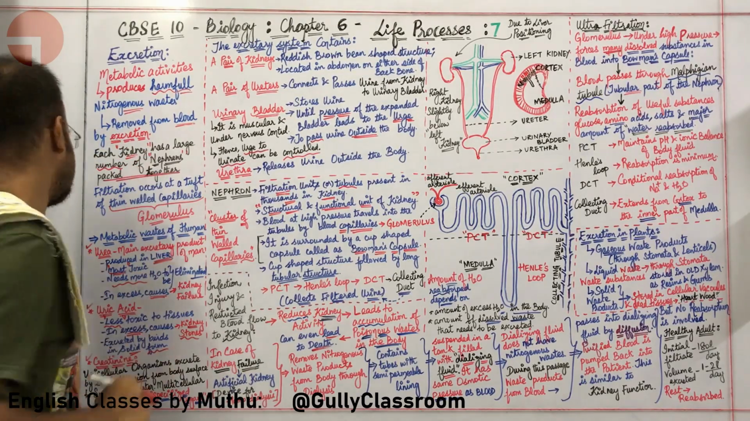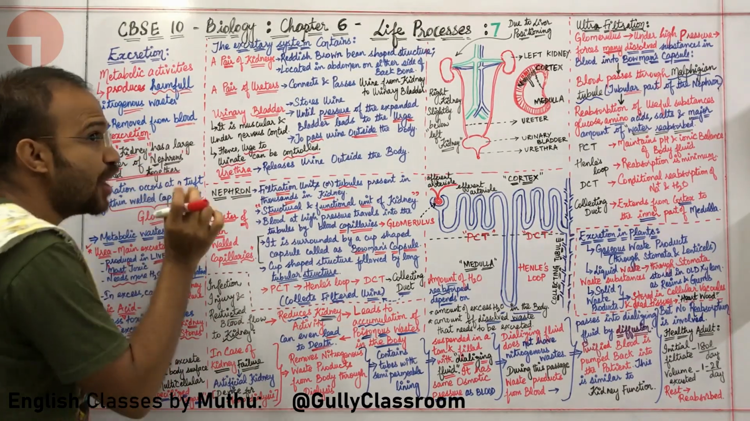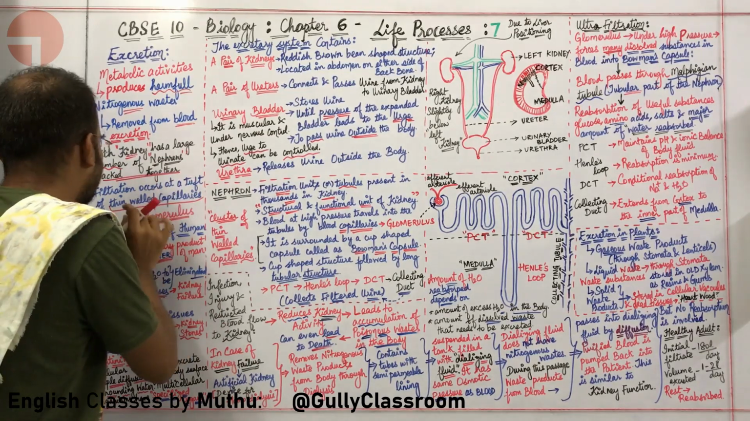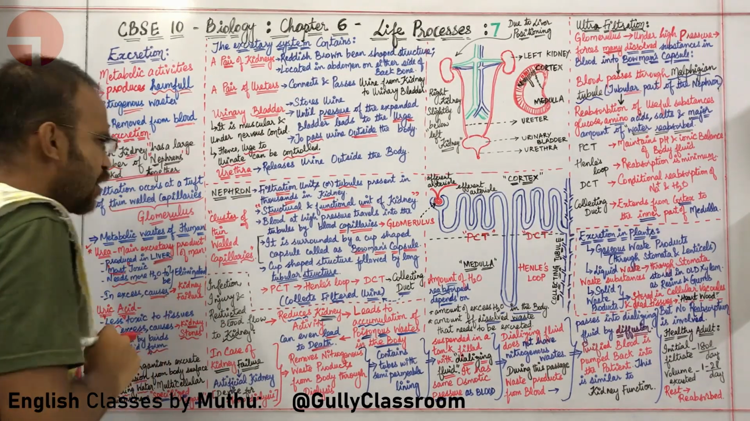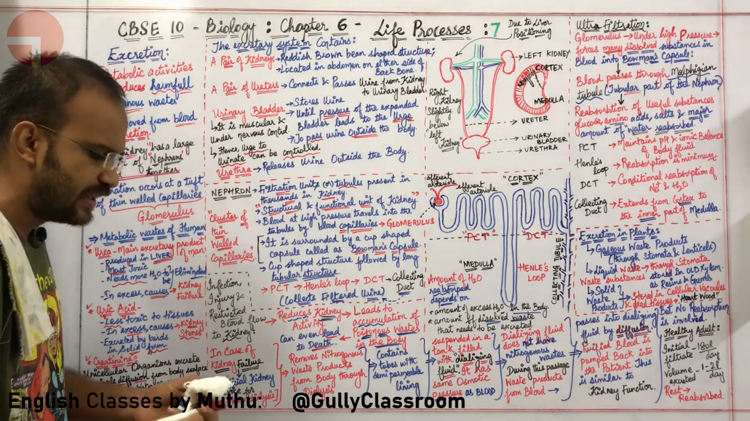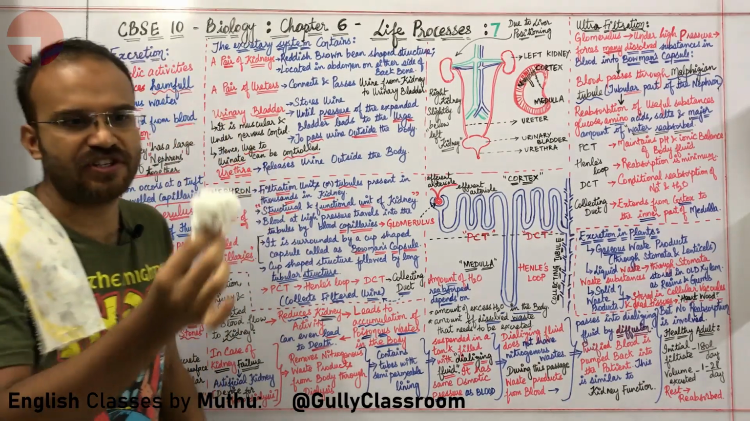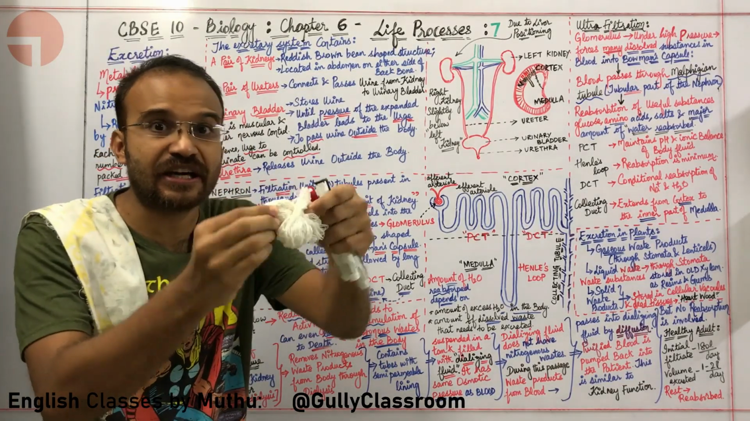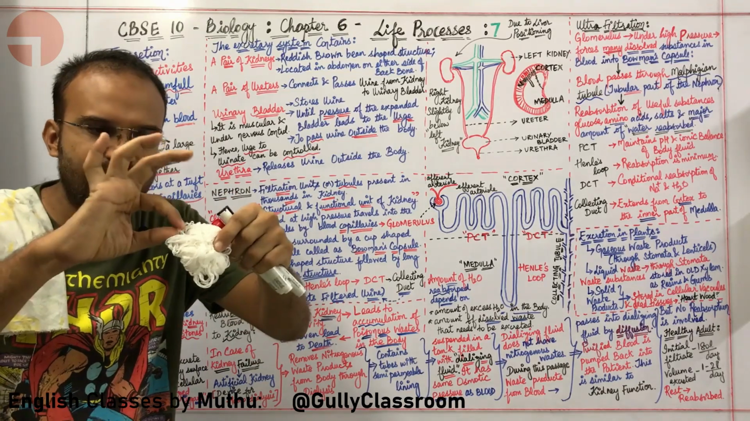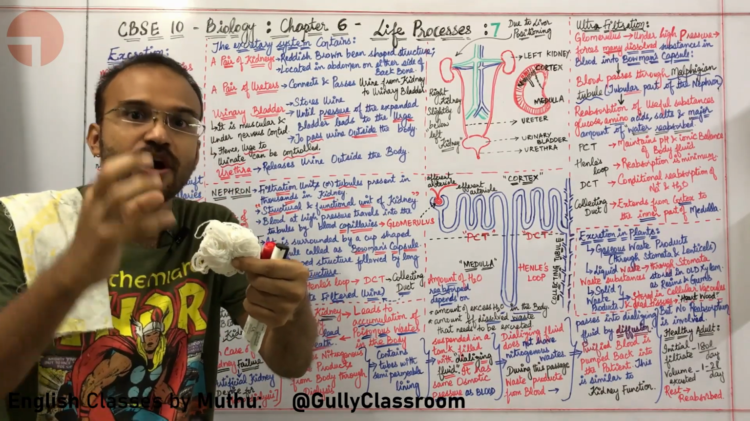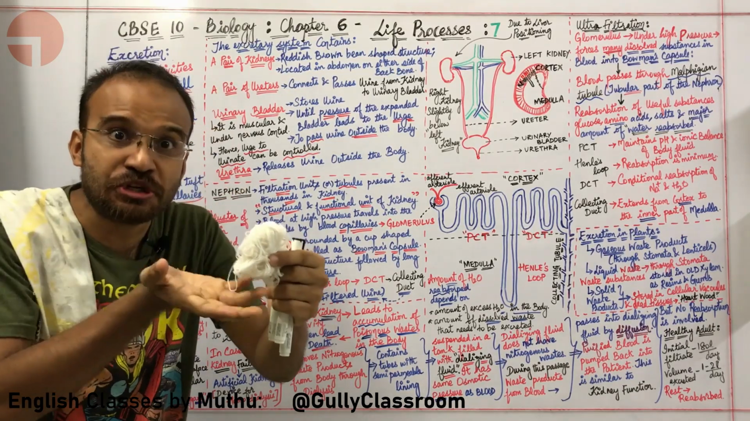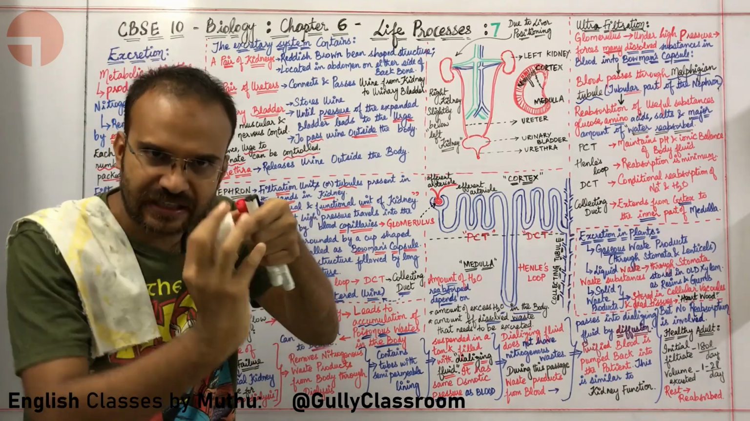Where is filtration occurring, sir? Filtration of the blood is occurring at a tuft of thin-walled capillaries. What is the meaning of tuft? Tuft means a bunch like this. This can be called a tuft of thread. In a similar way, thin-walled capillaries, what are they doing? They are bunching together and they are forming a tuft.